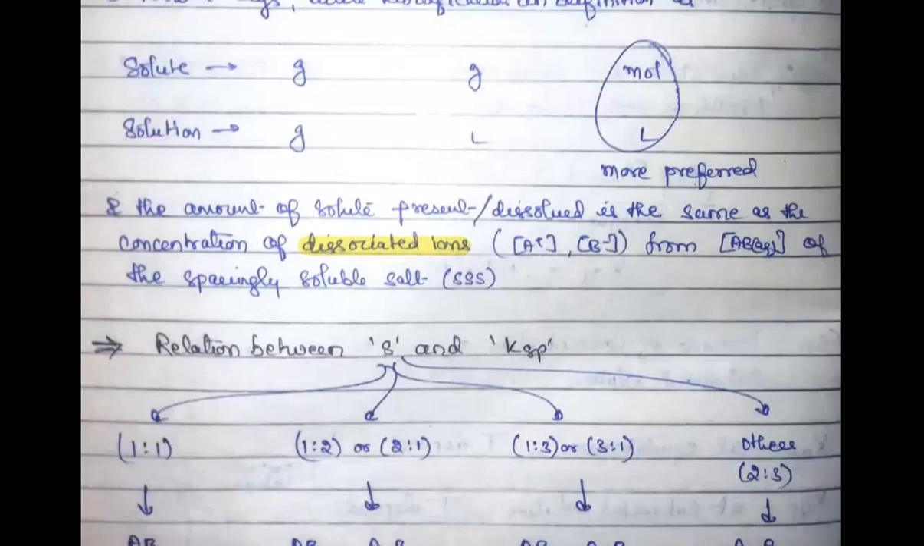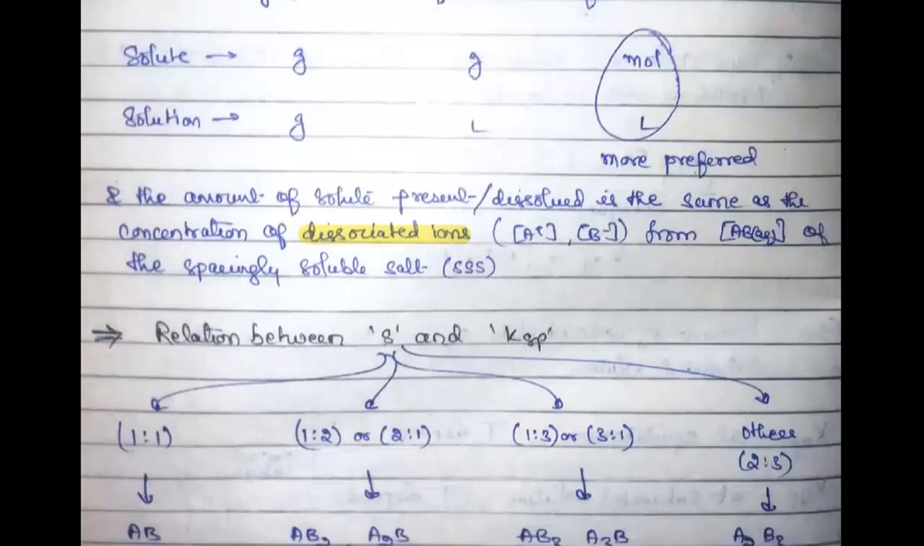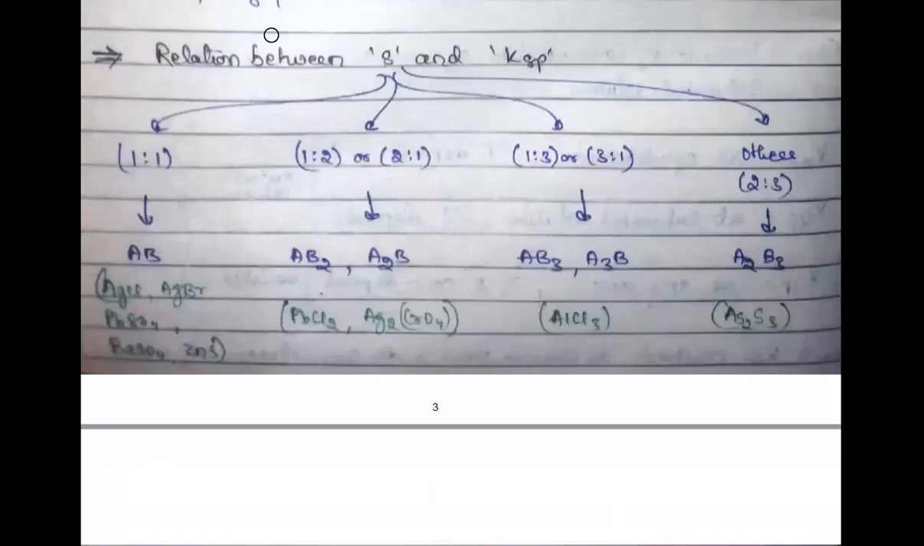Okay, so now what is the relationship between solubility and solubility product? Now you have understood solubility, you have understood solubility product. Solubility is just the concentration, and solubility product is the product of the concentration of your dissociated ions. Now what is the relationship between them?